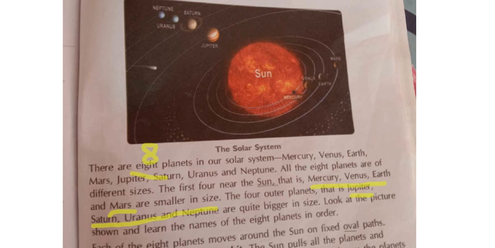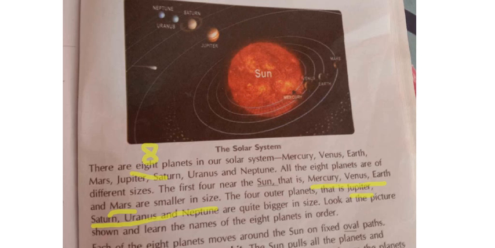What is meant by orbit? Around the Sun, the planets are moving in a particular rotation, no? In which shape are they moving? In the oval shape. That round circular path is called what? Orbit.